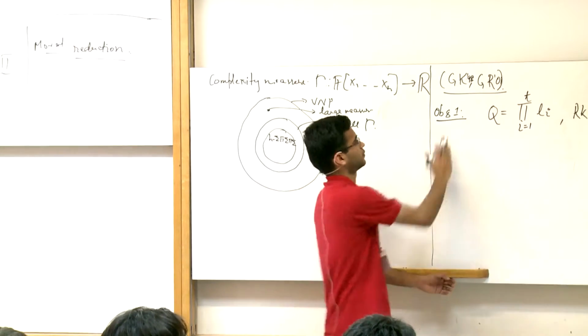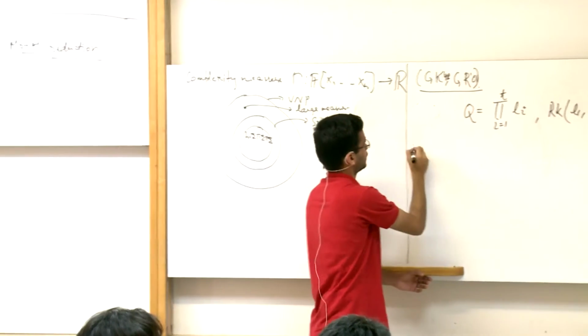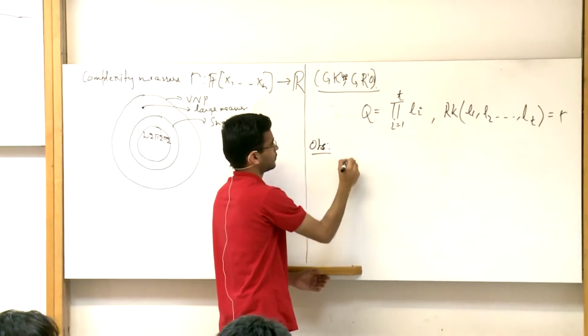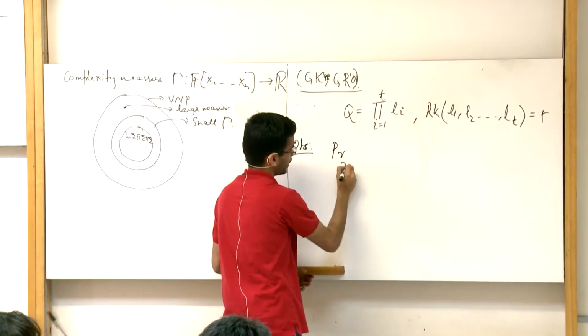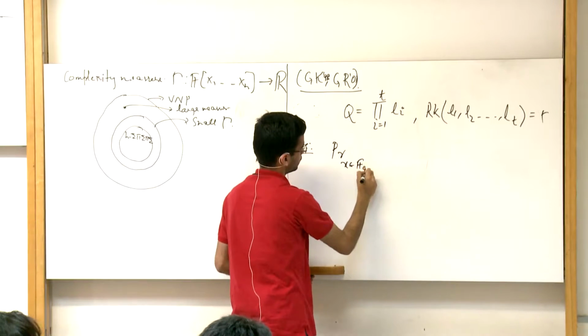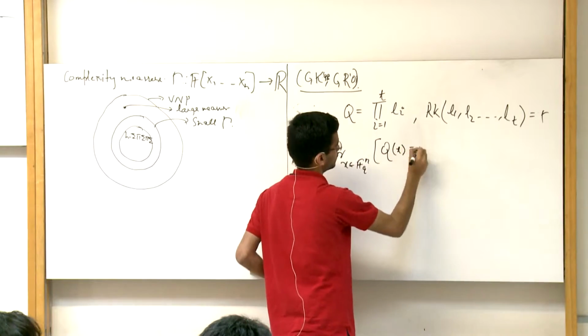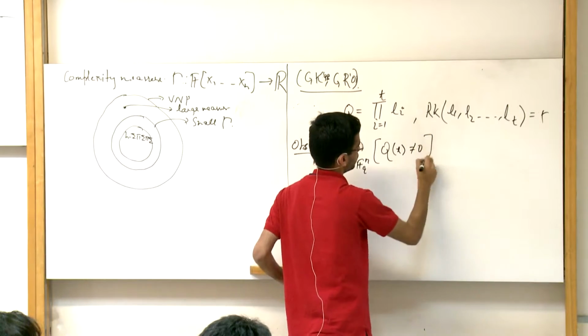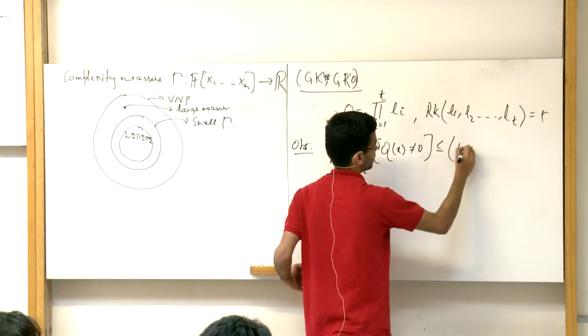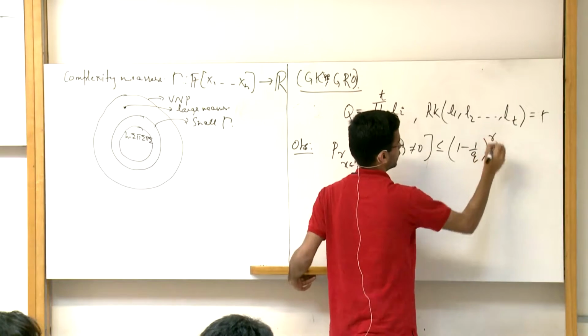So this is the hypothesis, and the observation is that the probability over a random x in F_q^n that Q(x) is not equal to 0 is at most 1 minus 1 over q^r.